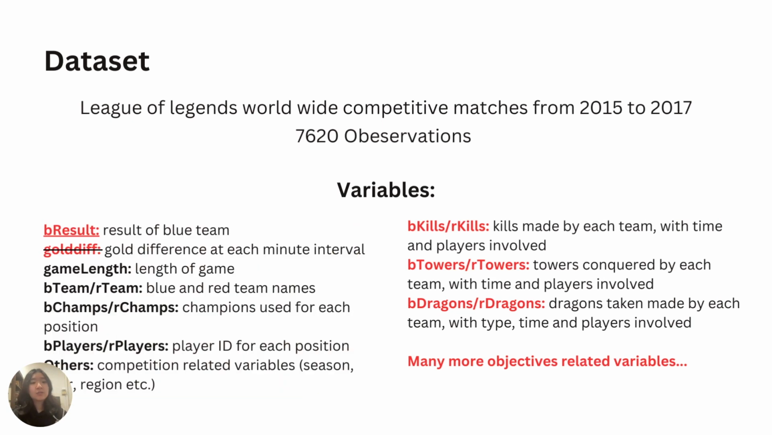The variable of our interest is the result of a team, which is our target variable. Following along to that are objective related variables as our feature variables. It should also be noted that gold difference was initially intended to be included. However, it did show quite a high correlation with some of the other feature variables, and thus it's excluded.